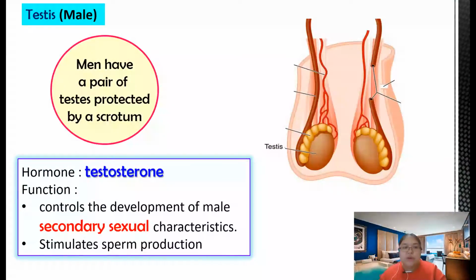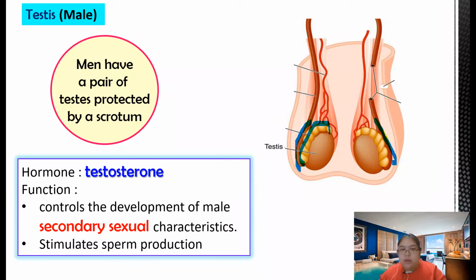Okay, the last one we need to go through is the male. That's the testis. They also have one pair. They're protected by the scrotum. The scrotum is the outside, labeled by blue color. This one is called the scrotum. They cover the testis.